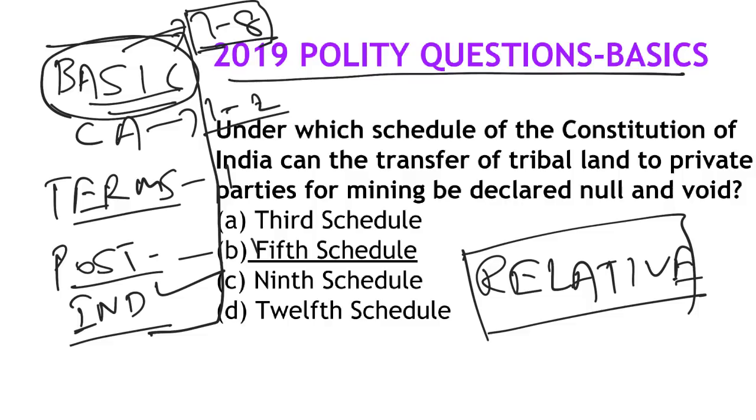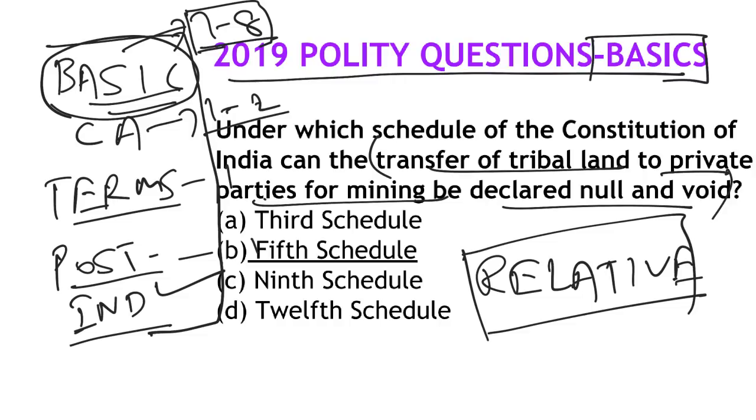Okay, so let's look at this question. It's a basic question from the 2019 prelims. It was related to transfer of land to private parties for mining being declared null and void. Verbatim you don't find this in Lakshmikant, but if you have read the Lakshmikant chapter on Schedule 5 areas, line by line, you can easily identify this. This question is about transfer of tribal land to private parties for mining being declared null and void.